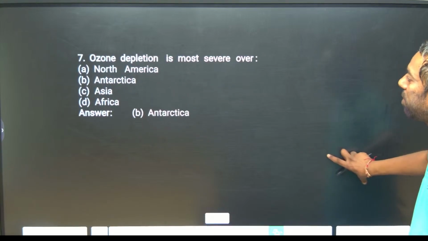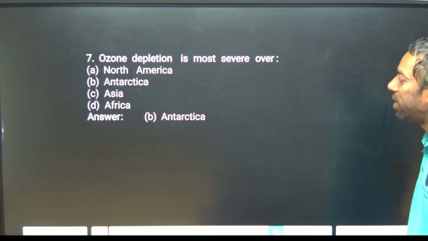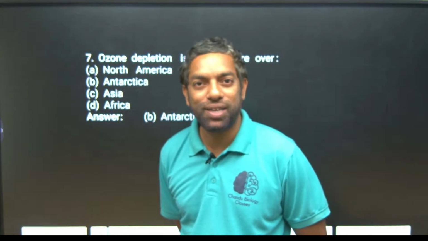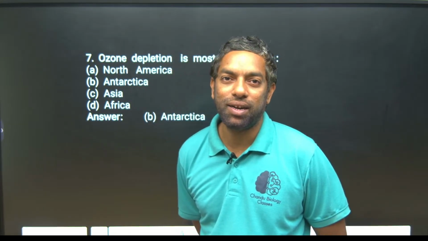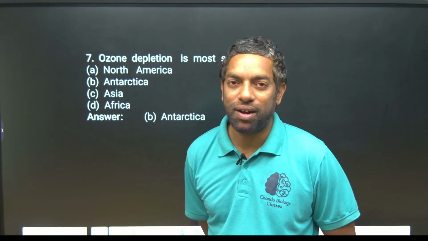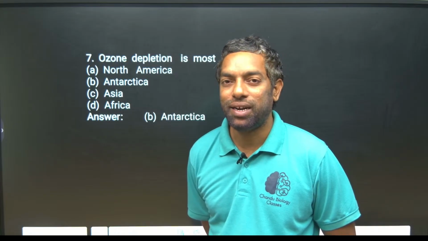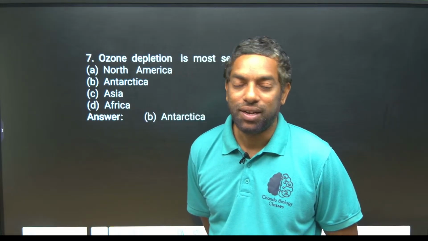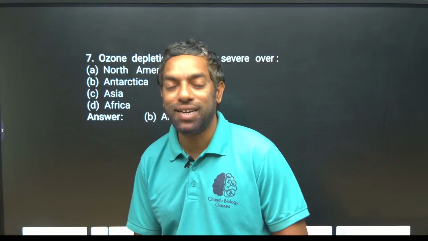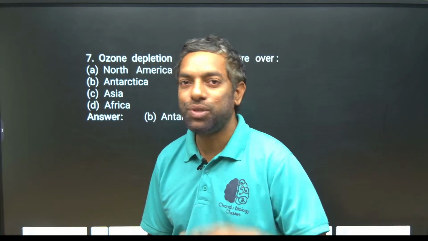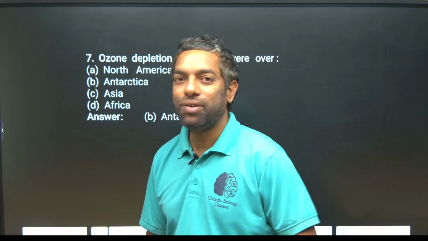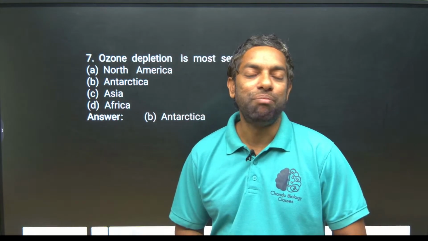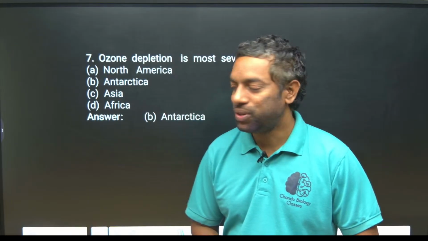Ozone depletion is most severe over Antarctica. Of course, there is a hole over Antarctica, and there is melting of ice. There are stations in Antarctica, and our space station is also there. They can ask you about our station in Antarctica. There are two stations for India. You have to go through that on Google, as a question can come from it. Antarctica is the main region affected by ozone depletion, guys.